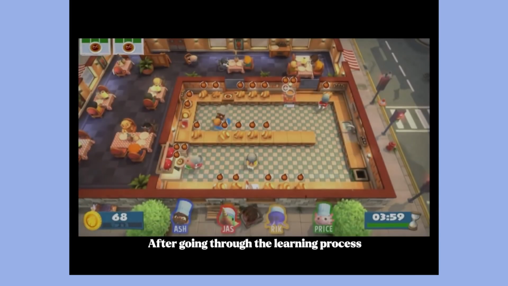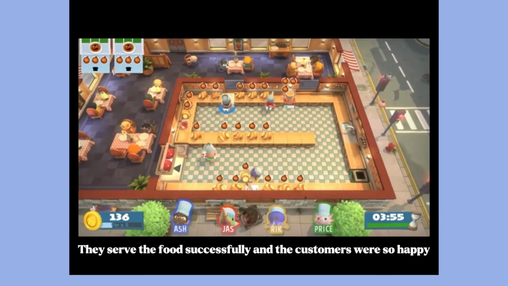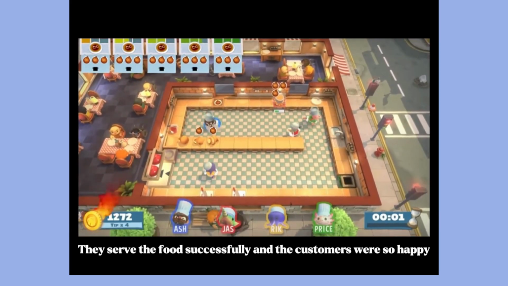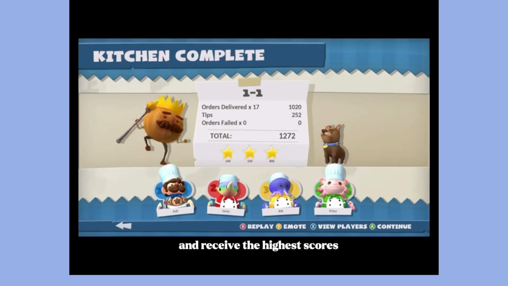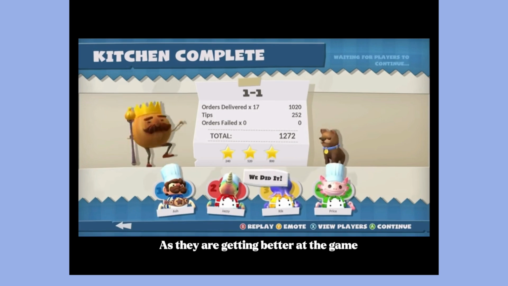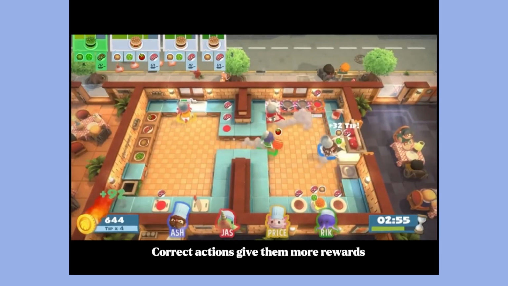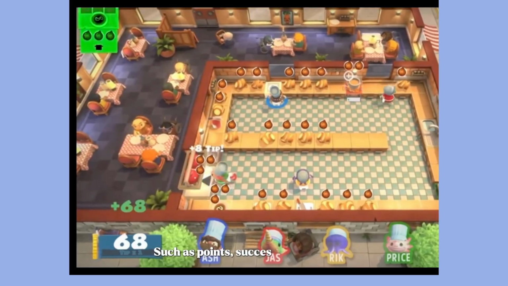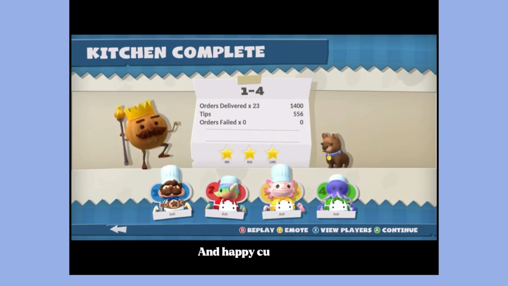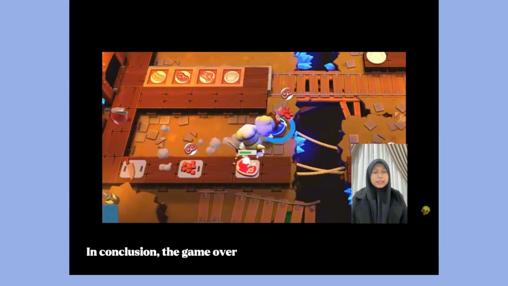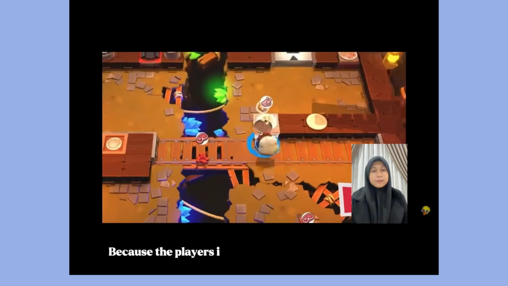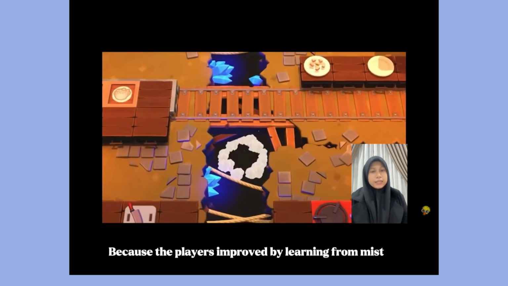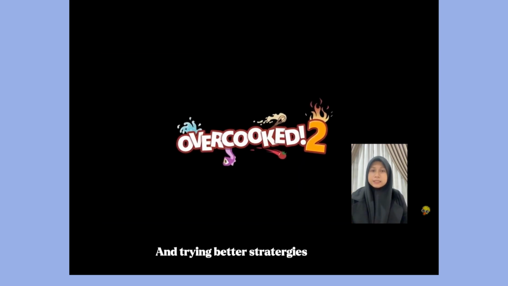After going through the learning process, they served the food successfully and the customers were so happy. They completed more orders correctly and received a higher score. As they are getting better at the game, correct actions give them more rewards such as points, successful food serving, and happy customers. In conclusion, the game Overcooked shows reinforcement learning because the players improve by learning from mistakes and trying better strategies each time.